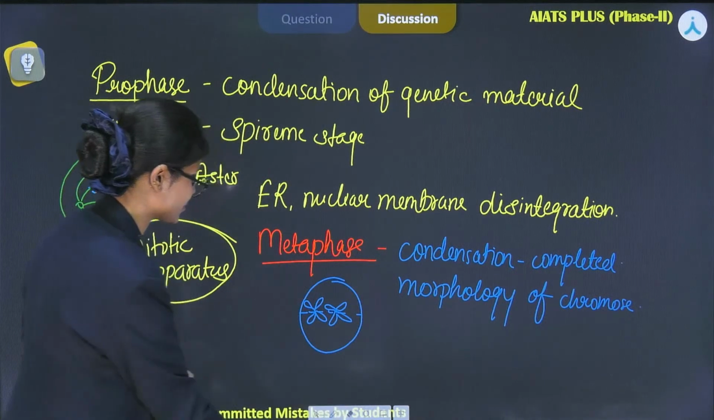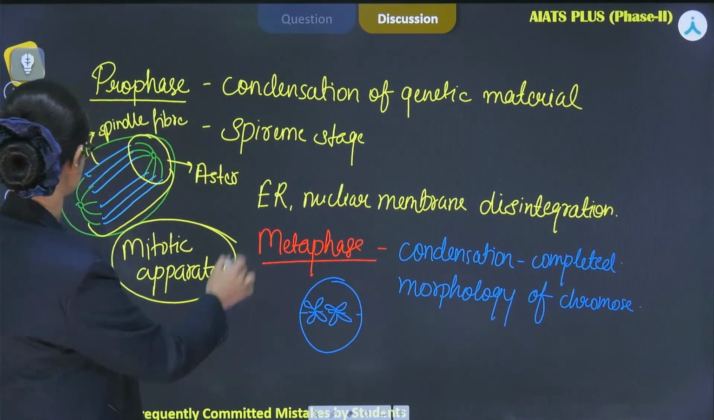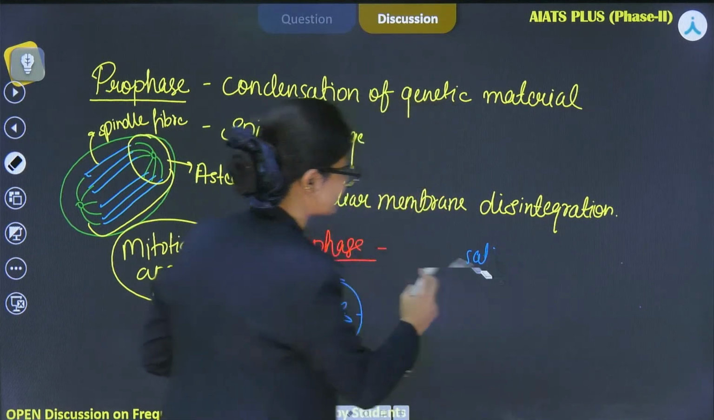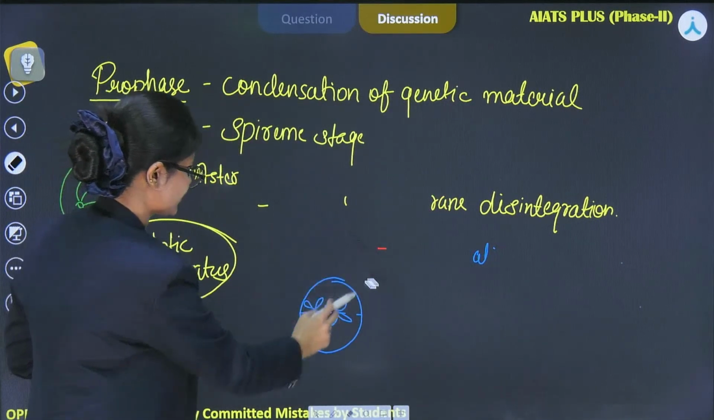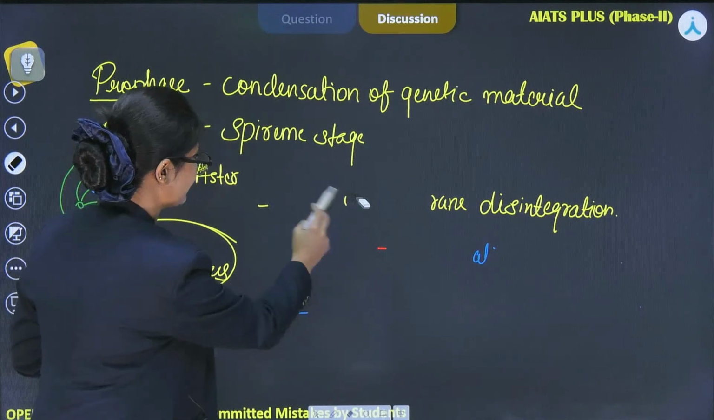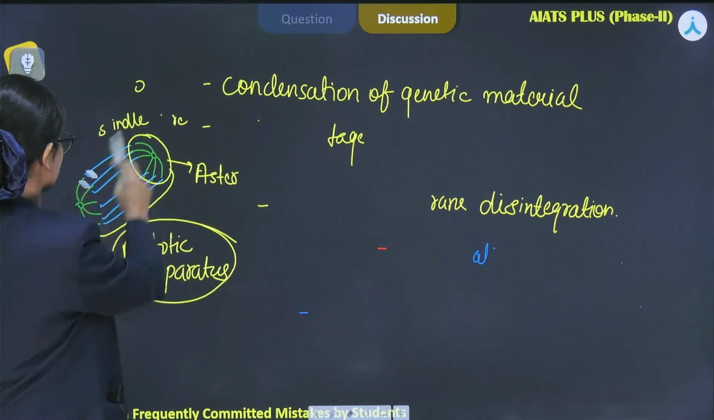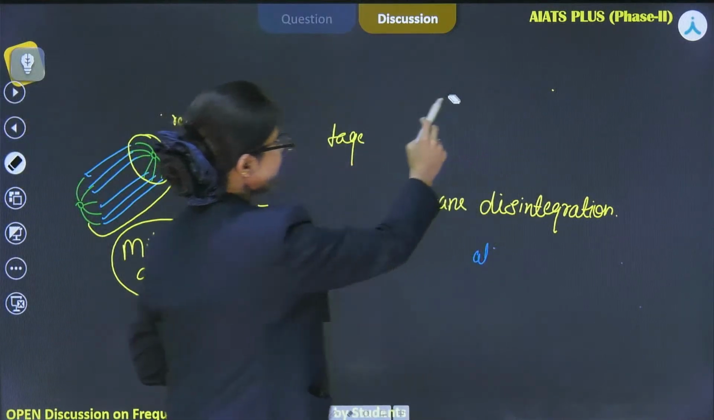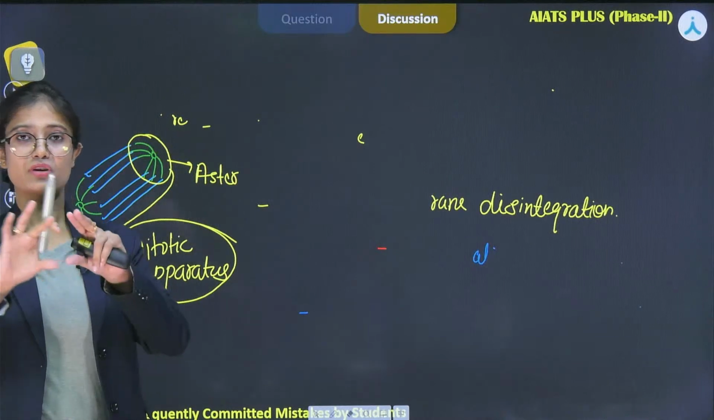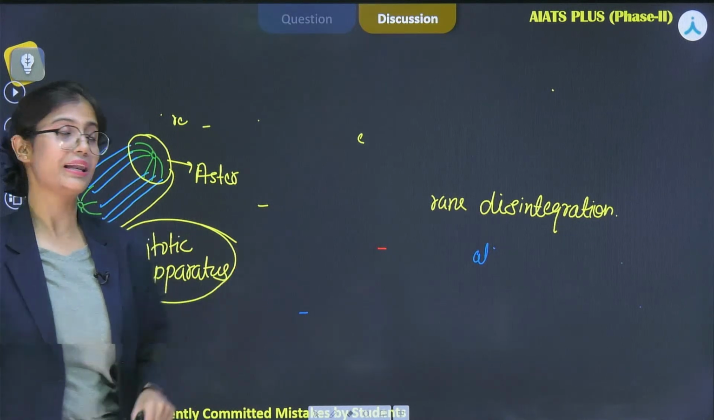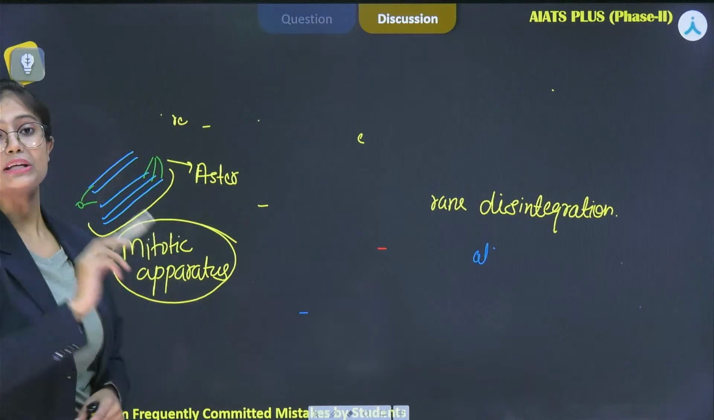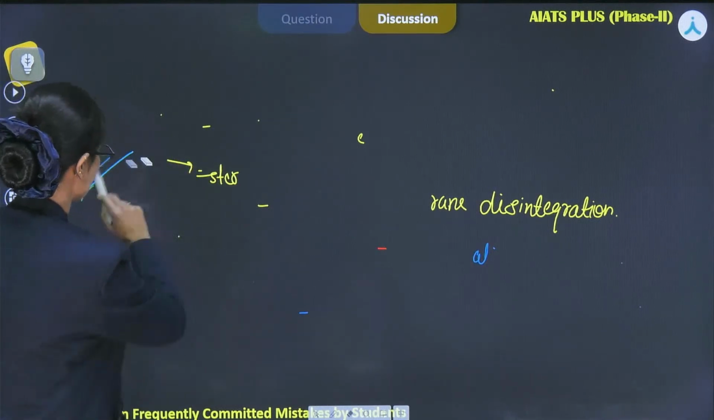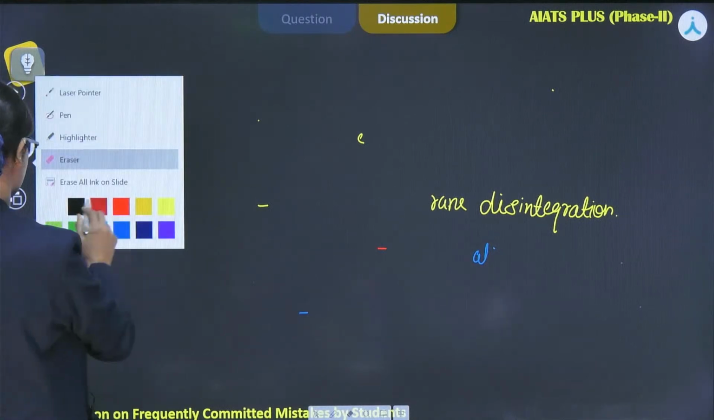Now let's proceed to the next phase, that is anaphase. Let me erase all these things so that I can have the space. Anaphase is the third phase of mitosis. As the chromosomes are present on the imaginary equatorial line, they will start moving towards the opposite poles. How? I will show you in the diagram.